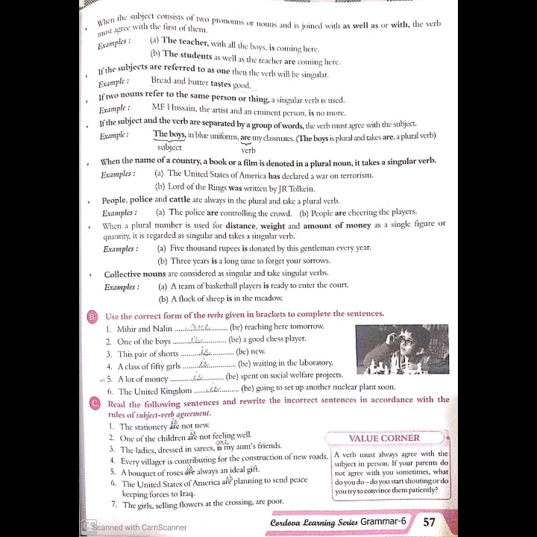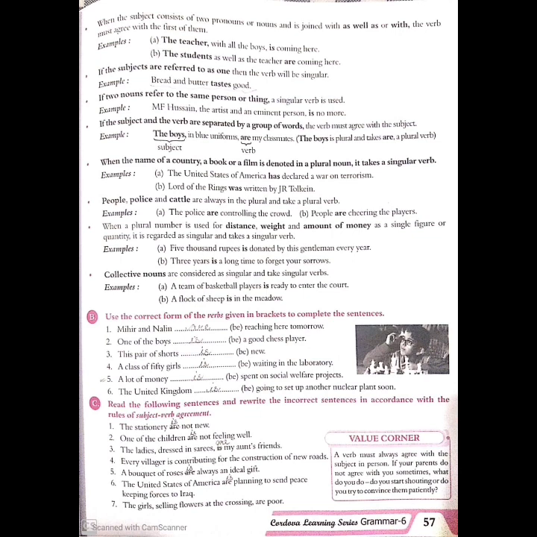Now 5,000 rupees, even though it is more than 1 rupee, denotes one particular amount. So 5,000 rupees will be considered singular, and therefore a singular verb will be used with it.